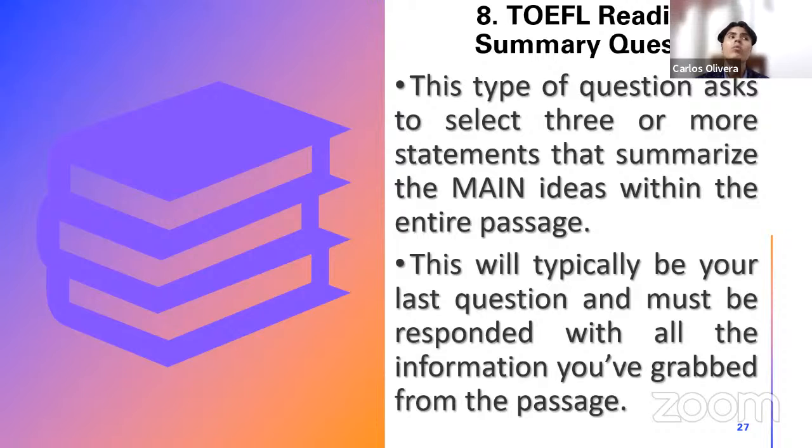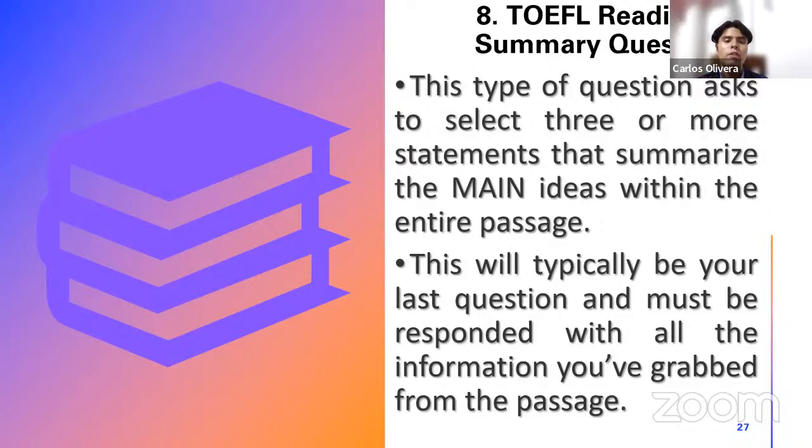Or maybe you don't receive any reference question, but you receive a lot of vocabulary questions or negative factual questions. As I say, that is not determined. That is aleatory. There's no way to know what type of question you're going to receive in each part of the questions. But now there is a type of question that will always appear on the exam, and that will always be in the same place, and it's this one, the summary question.